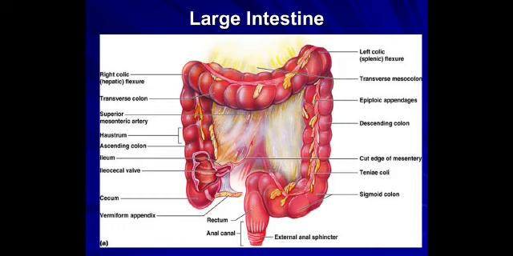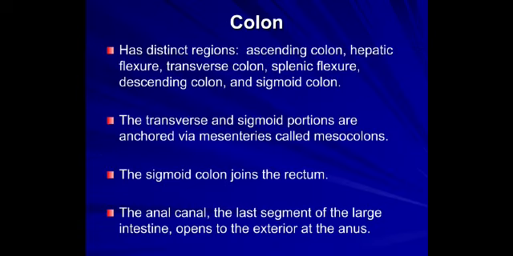This is the large intestine with cecum and appendix, the ascending colon, the transverse colon with haustrations, the descending colon, and the sigmoid colon, followed by the rectum and anal canal, which has the external and internal sphincter. The colon has distinct regions: the ascending colon till the hepatic flexure near the liver, the transverse colon till the splenic flexure, and from the splenic flexure the descending colon continues into the sigmoid colon.